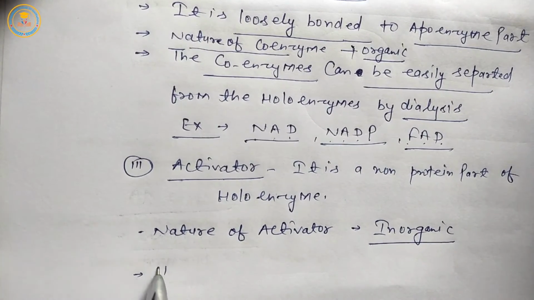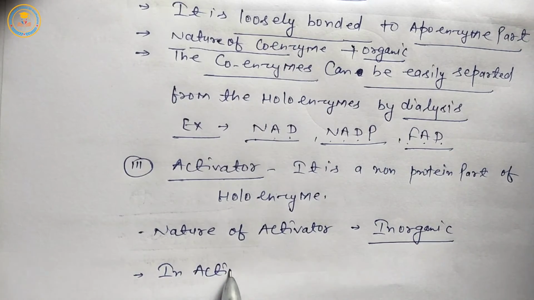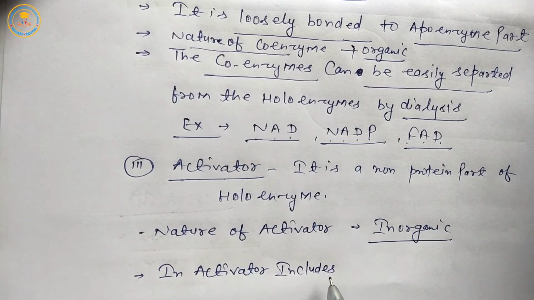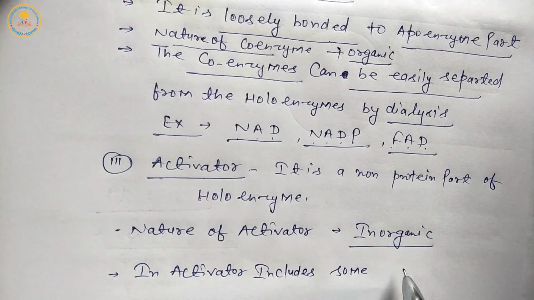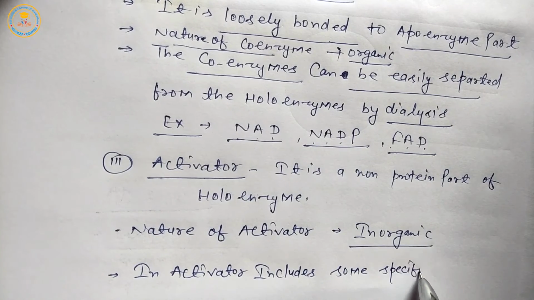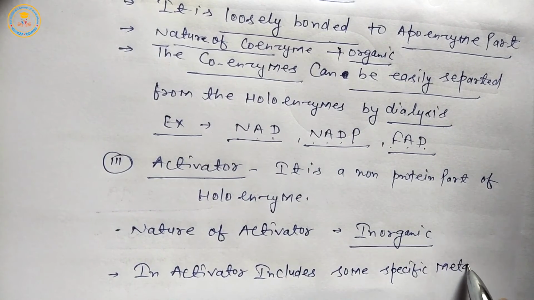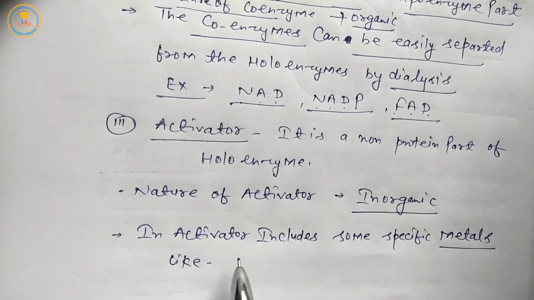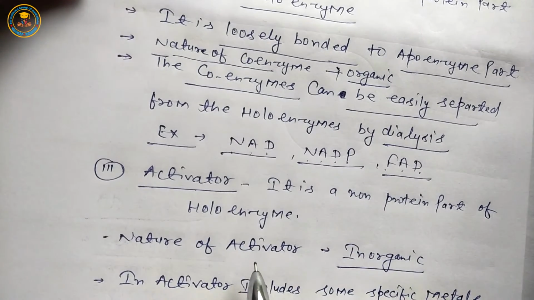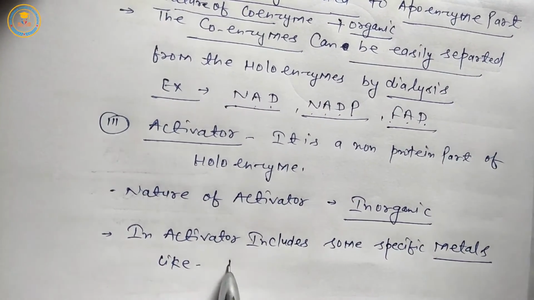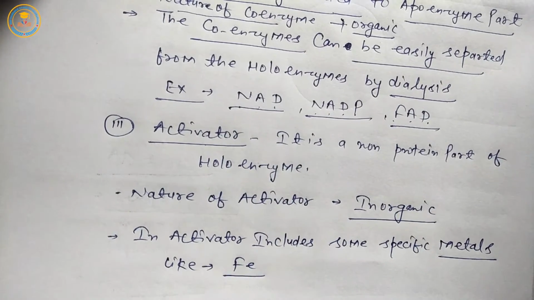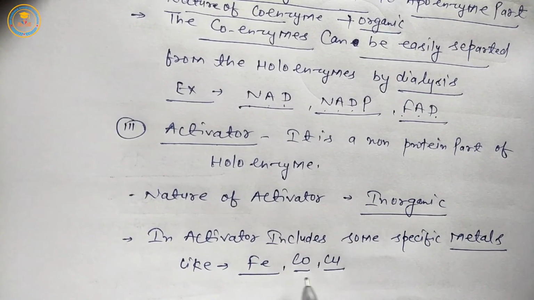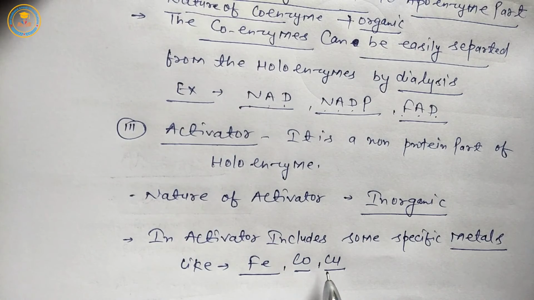Next, activator includes some specific metals like ferrous, cobalt, copper, mostly ferrous and second copper.